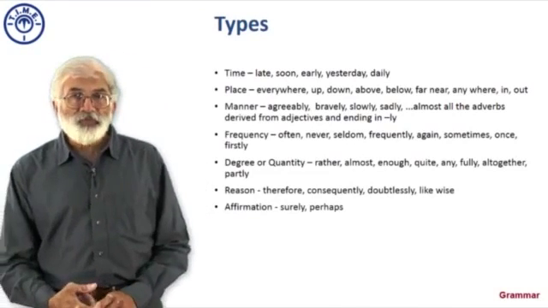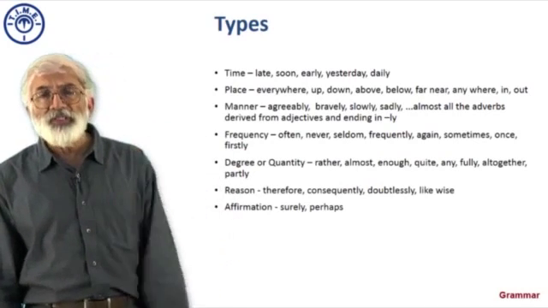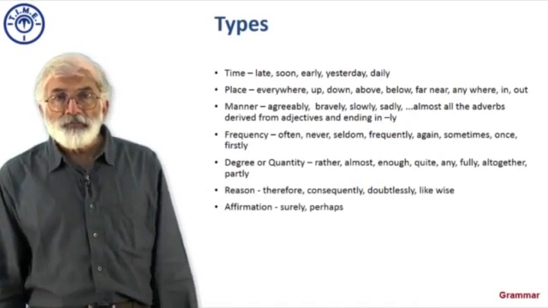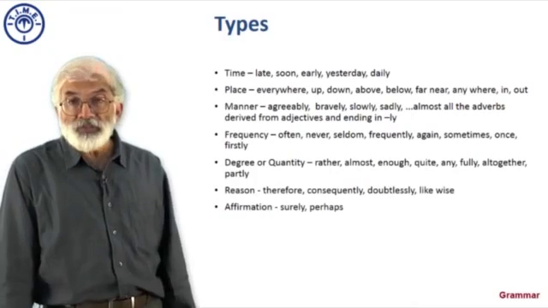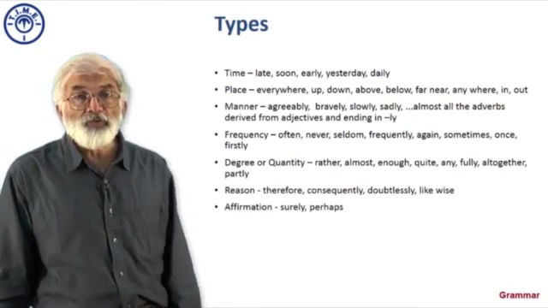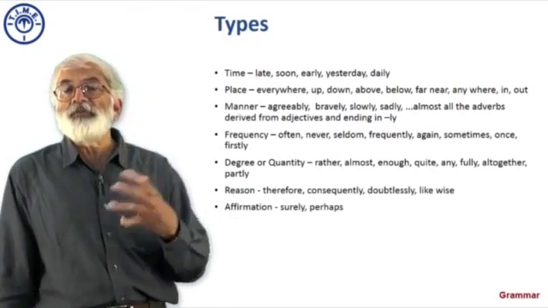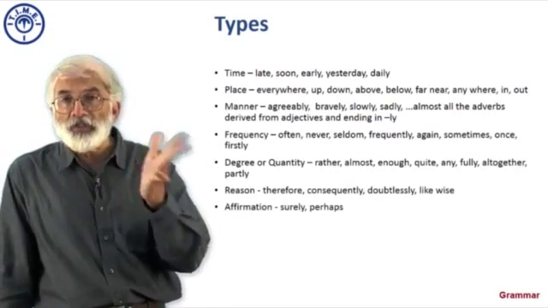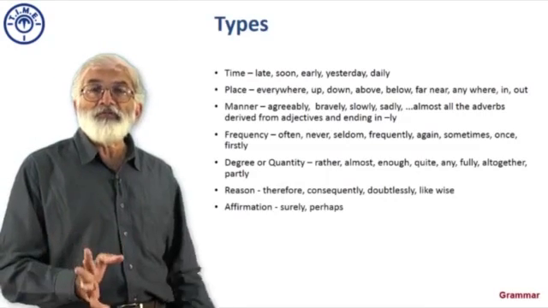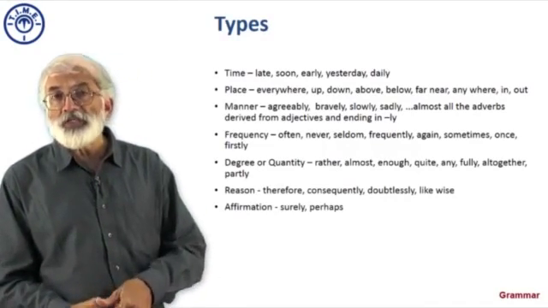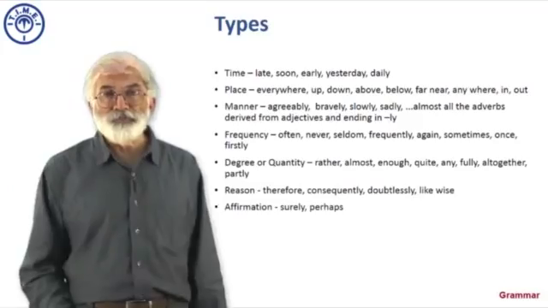So, then there are these types of adverbs, right. Just like we looked at types of adjectives, I do not need to read them all aloud because they are on the screen and you can look at them. But you have adverbs of time, we have the samples there, you have adverbs of place, adverbs of manner, adverbs of frequency, adverbs of degree or quantity, adverbs of reason, and adverbs of affirmation or confirmation, right. So, just have a look at those samples and keep them in mind, because they are not the only lot, there are more as well, but these are the most often used ones. And we will now see how we actually use them.